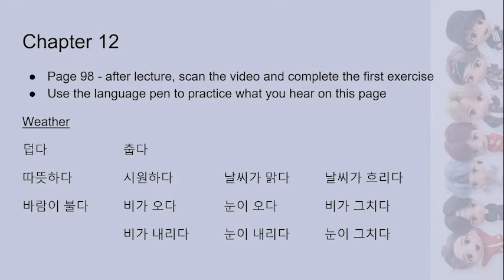바람이 불다, which means the wind blows. Then we have 비가 오다 and 비가 내리다. These are two ways to say that it's raining. Same thing with 눈이 오다 and 눈이 내리다. These both mean the same thing, that it's snowing. And the last two, 비가 그치다, 눈이 그치다. That means that it stops raining or it stops snowing.